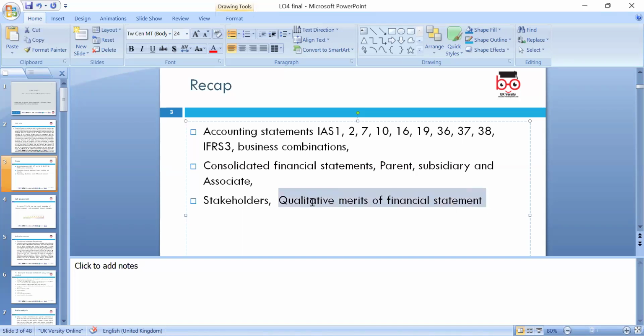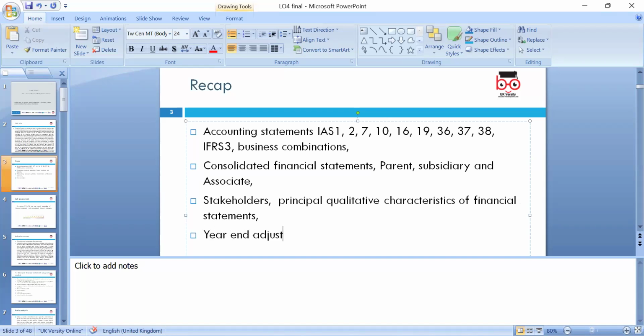We had a discussion about the qualitative characteristics of financial statements, year-end adjustments. And we had a discussion on depreciation, and that was the key in the previous lesson.